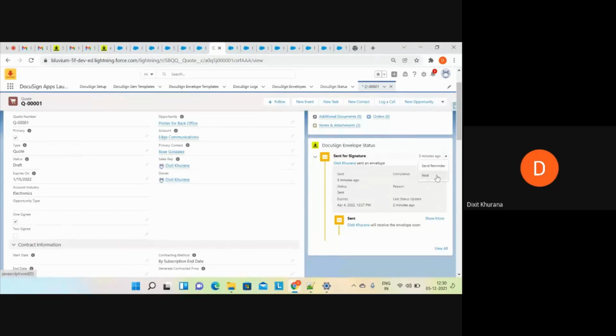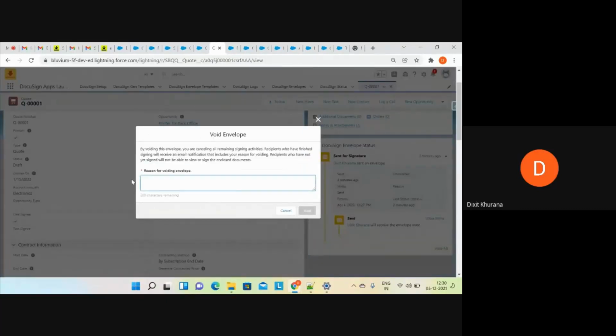There is a void feature. Click on this. Now, all the recipients who have signed this document will be receiving an email that this document is not valid, and other recipients who are yet to sign won't be able to view or sign. You just have to mention the reason here.